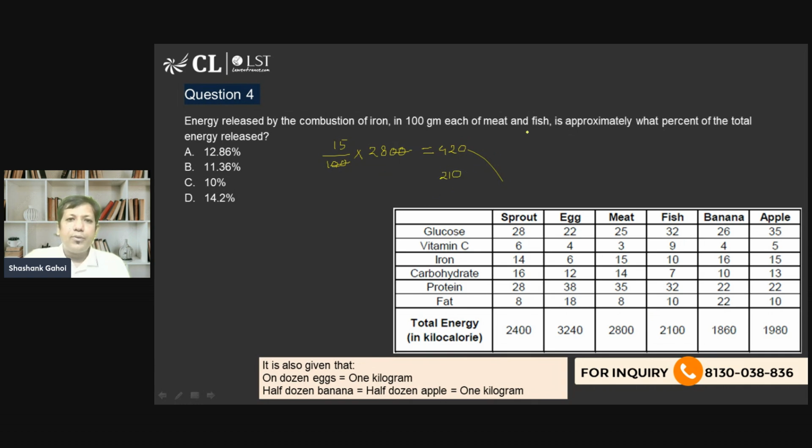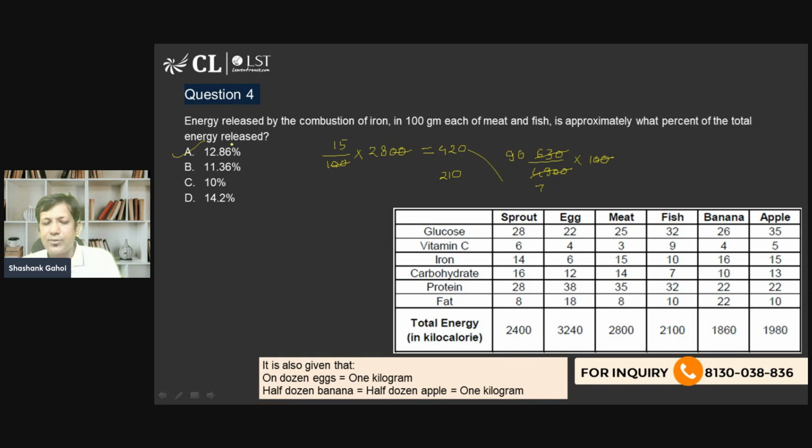So this overall value comes out to be 630 out of 4900, into 100. So 7, and this is going to be 90. So 90 by 7 means it is 12, 13 7s are 91. So the value should be a little lesser than 13%. So that's going to be option A, that is 12.86%.